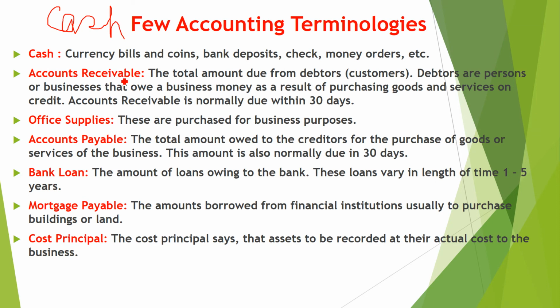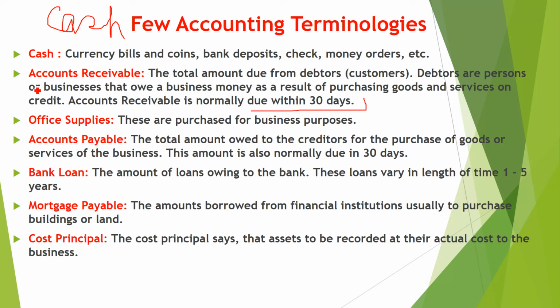Now, what is accounts receivable? The total amount due from debtors, customers. Suppose if we sell something, we have to receive something from the customer, so that is called accounts receivable. If you have a business, you are selling something and your customers are buying products on credit, so this is called accounts receivable. Debtors are persons or businesses that owe a business money as a result of purchasing goods and services. Accounts receivable is normally due within 30 days. That is why it is after cash. Office supplies, these are purchased for business purposes.